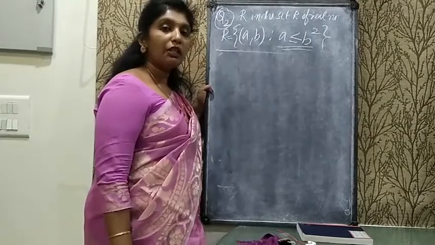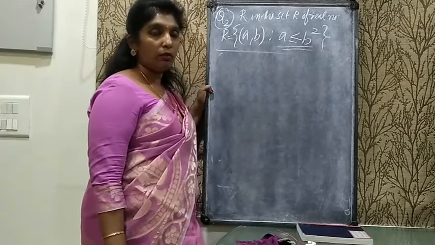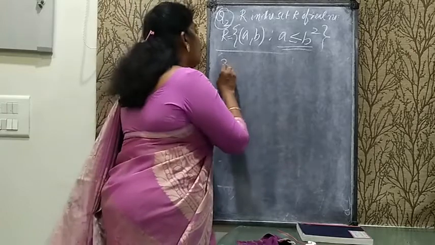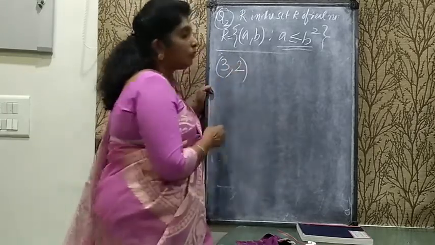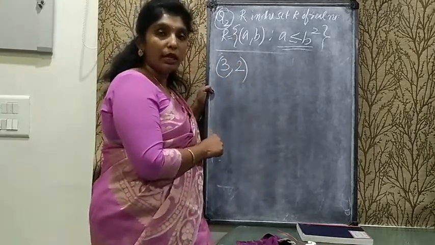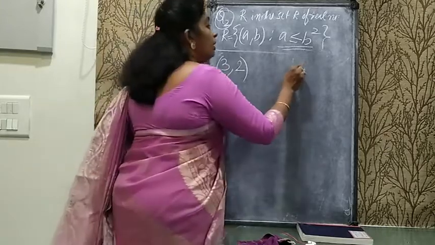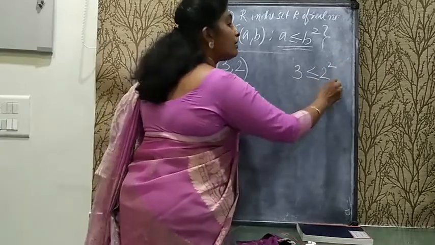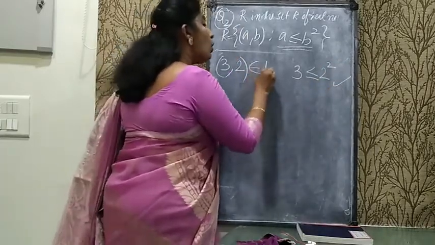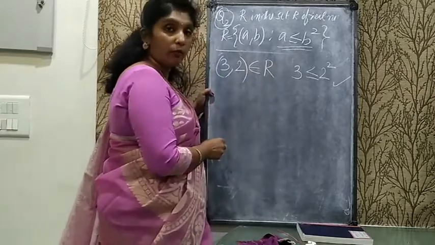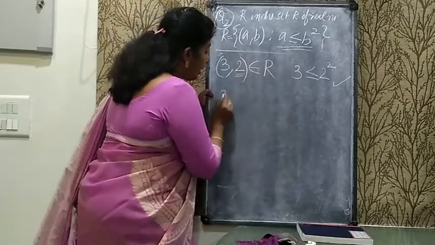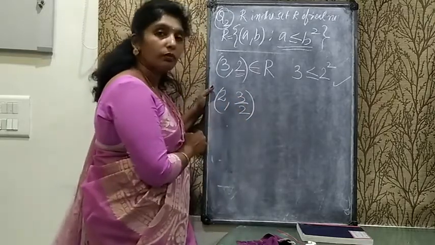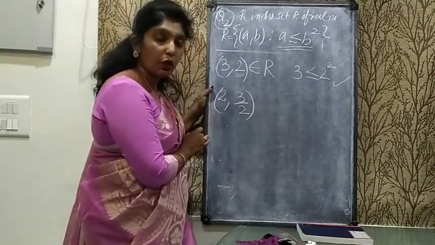Okay. Now the third condition is transitive. For that I will be taking the numbers, first of all 3, 2. If I take 3, 2, first you need to check whether it is satisfying the condition or not. 3 less than or equal to 2 square. Yes, it is satisfying. It means this belongs to the relation. Now connecting with 2, I will take another number. 2 and 3 by 2 I will take. Now we will check whether this is satisfying the condition or not.